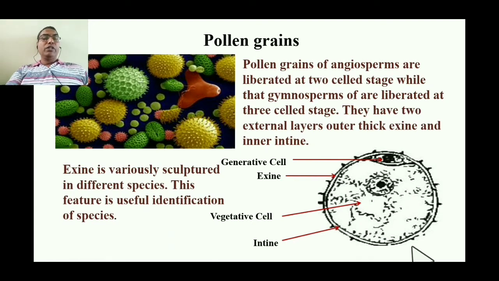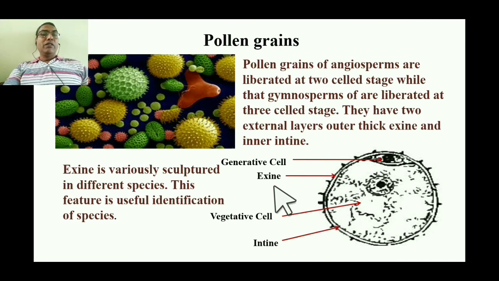Next, we are having the pollen grains. If you see the first image here, you will find different colored things. These are nothing but the pollen grains. The pollen grains have different shapes, sizes, and different kinds of sculpture. If you see the structure of the pollen grain, the exine, that is the outer cover of the pollen grain, is thick, while the intine is very, very thin.